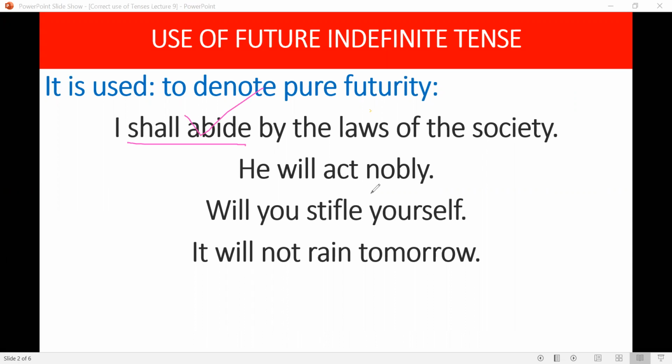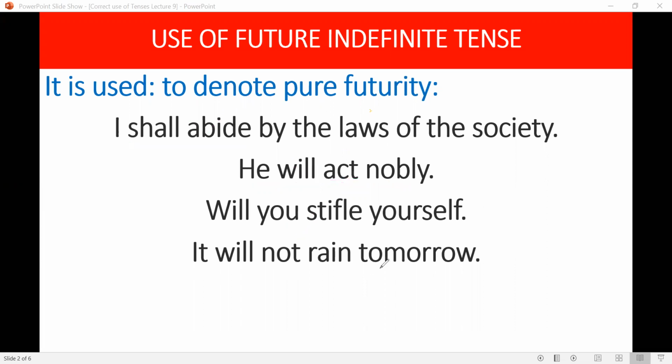He will act nobly in future, means his behavior will be according to the norms and conditions set by the society or set by the ethics. Will you stifle yourself? It's a future action. Actions which are going to happen in future are represented by future indefinite tense.